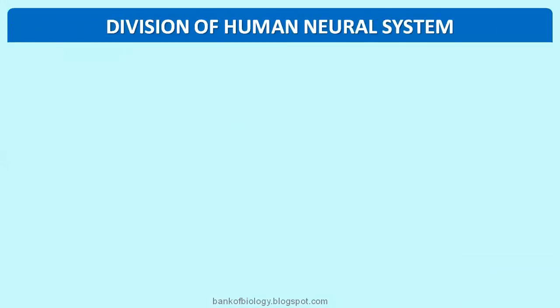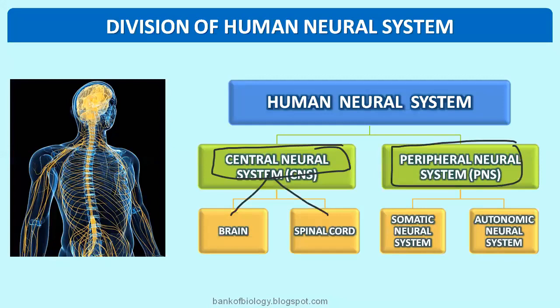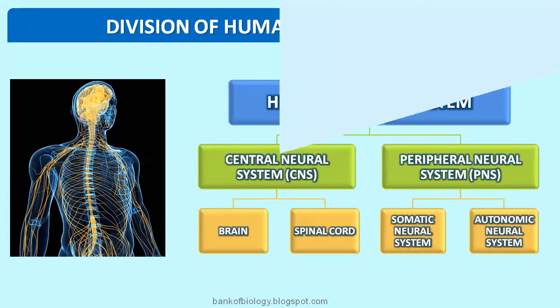Now, moving on to the human neural system. Division of the human neural system: central nervous system and peripheral nervous system. The central nervous system includes the brain and spinal cord. The peripheral nervous system includes the somatic neural system and the autonomous nervous system. Okay, now let's see one after another.